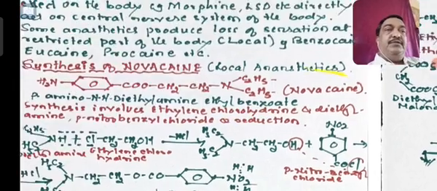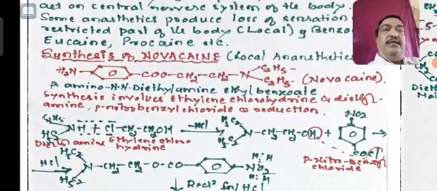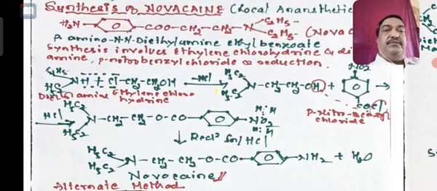Okay, so this is a structure having a benzene with NH2, COO, CH2, N, C2H5, C2H5. That is a para-amino NN diethylamine ethyl benzoate. Okay, so this can be prepared in a simple way.